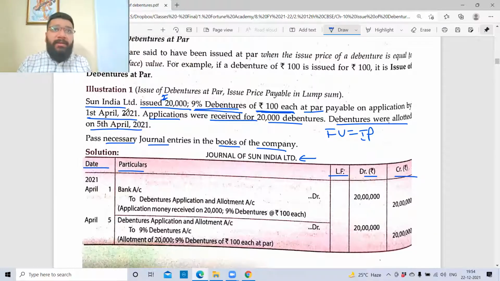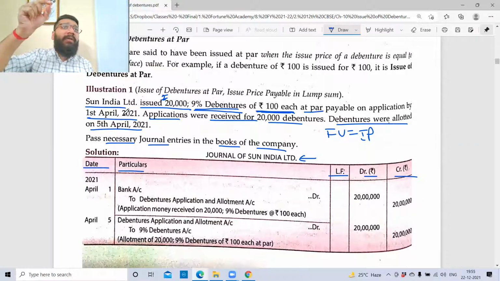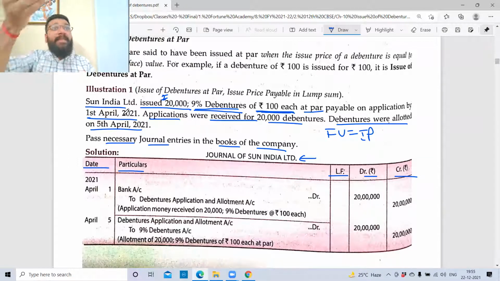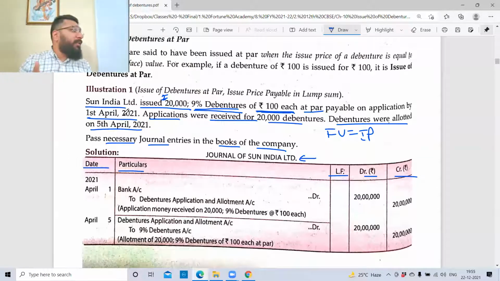You will study the prospectus and satisfy yourself that this company is good. At the end of the prospectus, there will be an application. You will fill the application. In that application, they'll mention that you should deposit this money to this particular account or do a NEFT or RTGS. You'll fill the application along with the NEFT or cheque and deposit it. So money is first coming to the company. At the time of application, money is coming in. So bank account debit. On 1st April, money is coming into my bank account.